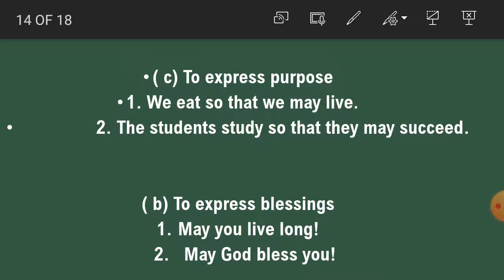Now may also expresses some more expression, students. Number C, to express purpose. For example, we eat so that we may live. Here there is the purpose of eating. What is the purpose of eating? To live. Now the students study so that they may succeed. So what is the purpose of study? May succeed. So it expresses purpose.